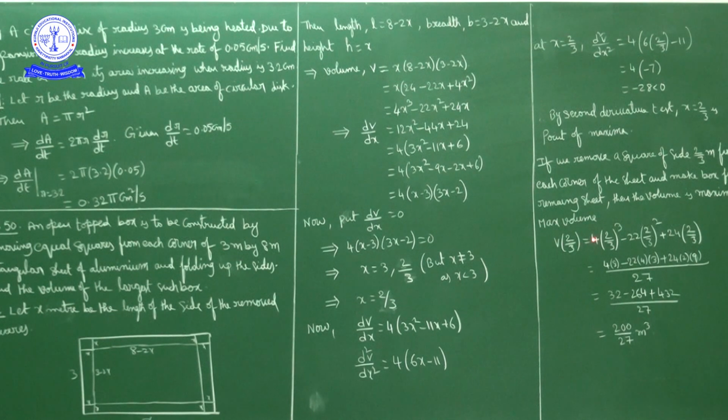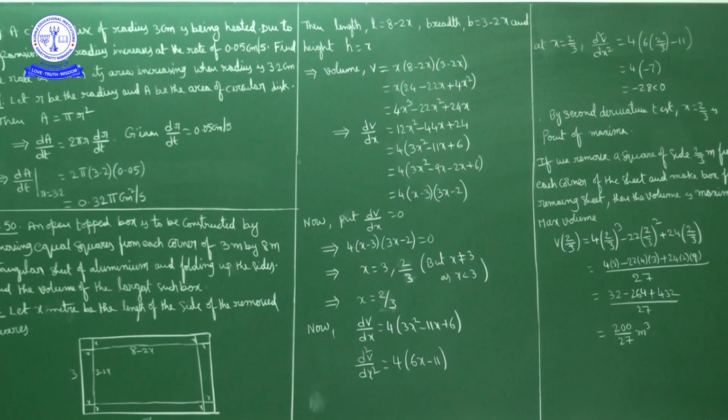So V of 2 by 3 is equal to 4 into 2 by 3 cube minus 22 into 2 by 3 square plus 24 into 2 by 3. Take the LCM, which is 27. After simplification we will get 200 by 27 cubic meters. So the maximum volume is 200 by 27 cubic meters.